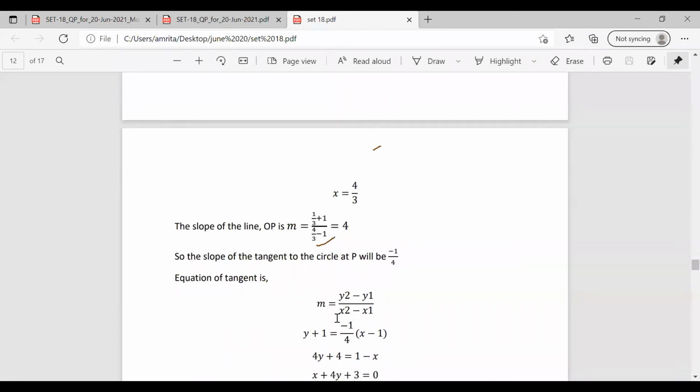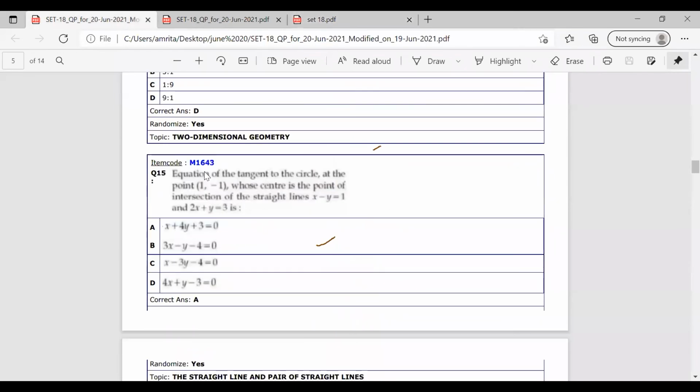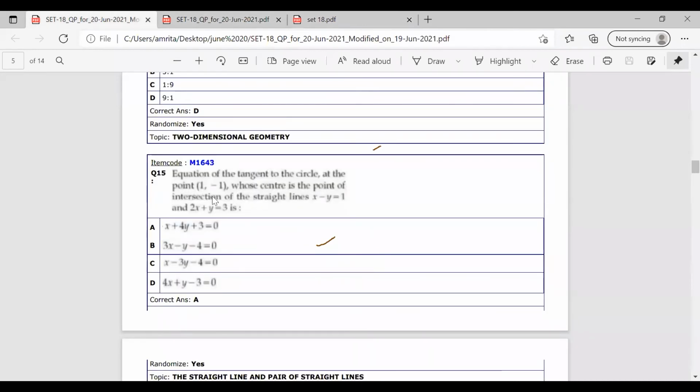Now we have the equation of the tangent as m equal to y2 minus y1 by x2 minus x1. We have the values with us and we are substituting these values in this equation and developing the equation. So substituting the value of P, that is 1, -1, we have y plus 1 equal to the slope, minus 1 by 4, into x minus 1. So we have the equation as x plus 4y plus 3 equal to 0. That is the correct answer for this question, option A.